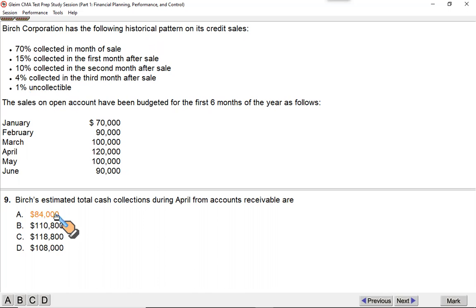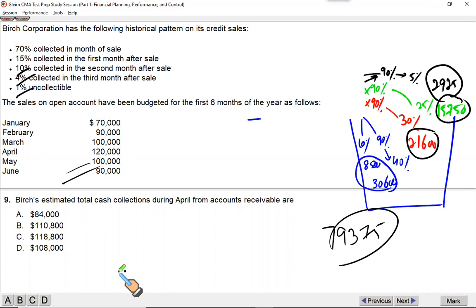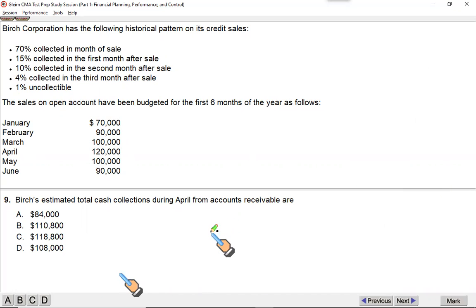Jan through June. It says, what is the estimated collections during April from accounts receivable in the month of April? That means we are going to restrict our computation only till April. These two numbers are irrelevant now. Okay, it says that 70% is collected in the month of sale, so you will collect 70% of this amount immediately. What you sell in March, 70% is collected within March, 15% is collected in the next month, in April, that's what we are interested in. What you sell in February, 70% is collected within Feb, 15% is collected in March, and now you're going to collect 10% of this amount.